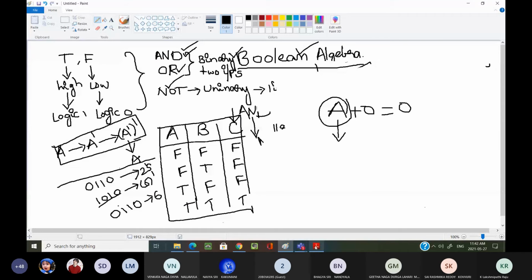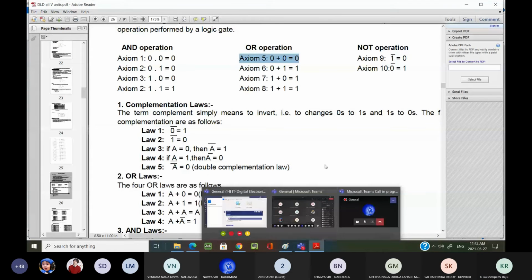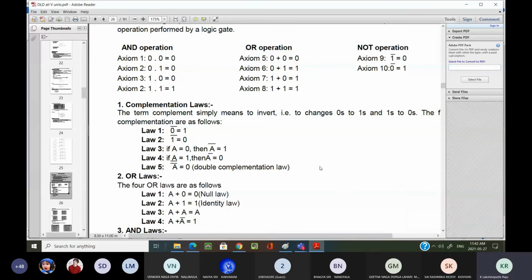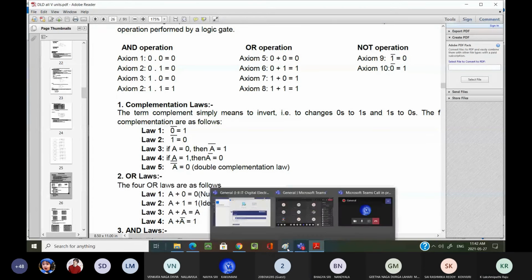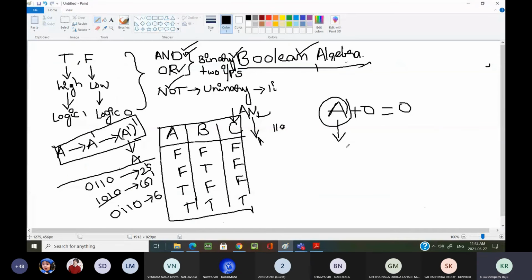Are you understanding? Now, here what should we get? 0 plus 0, what am I getting? 0.